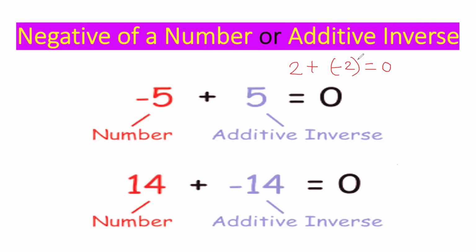So in additive inverse you don't have to do anything else. Whatever number is given, write the same number with the opposite sign, meaning if it is plus then minus, if minus then plus. So it is plus 2, so the answer would be minus 2. If the question is minus 2, then the answer would be 2. This way you do additive inverse or negative of a number. You may check the examples here as well. The additive inverse of -5 is 5. The additive inverse of 14 is -14. Okay, let's move ahead.